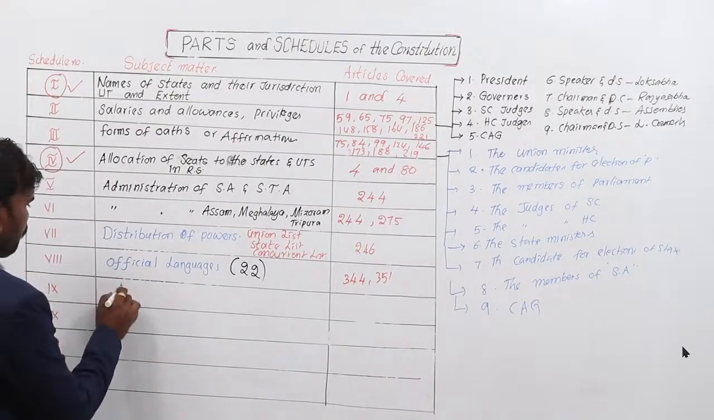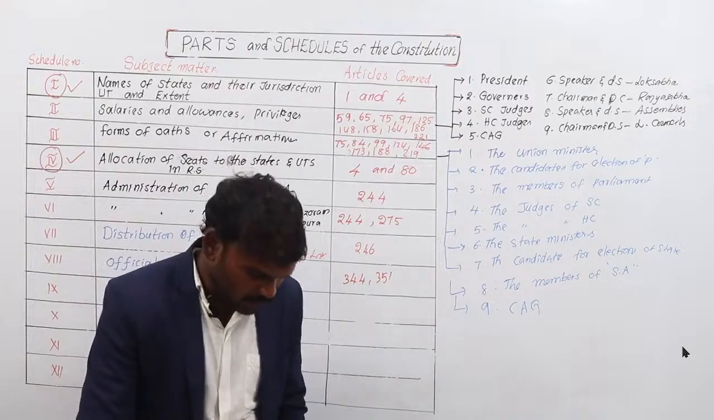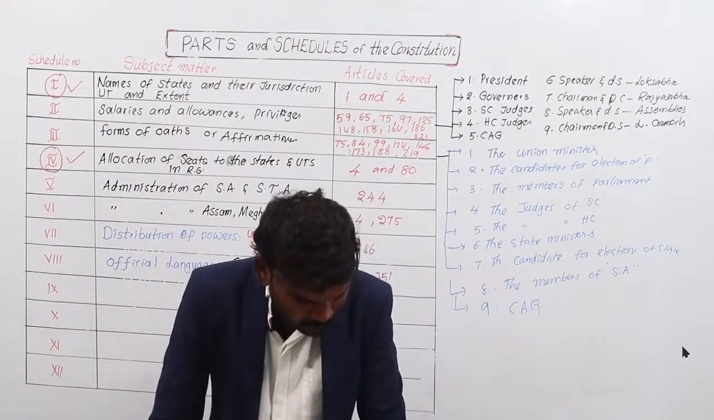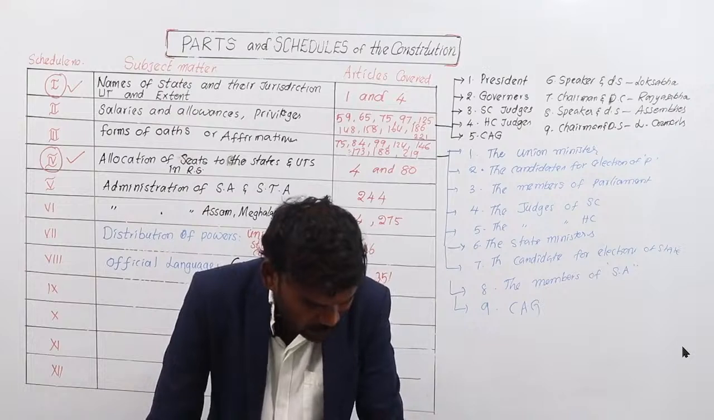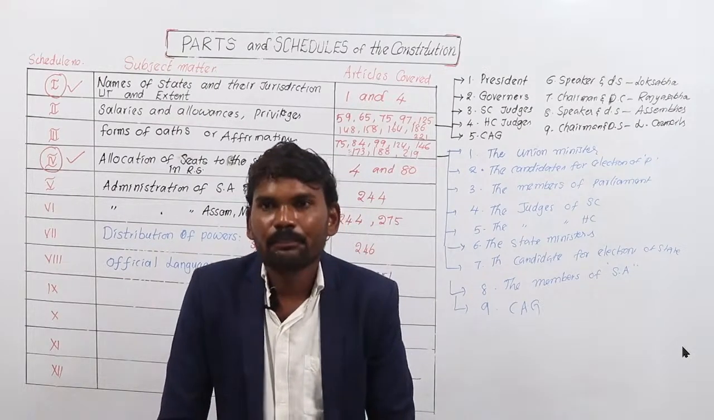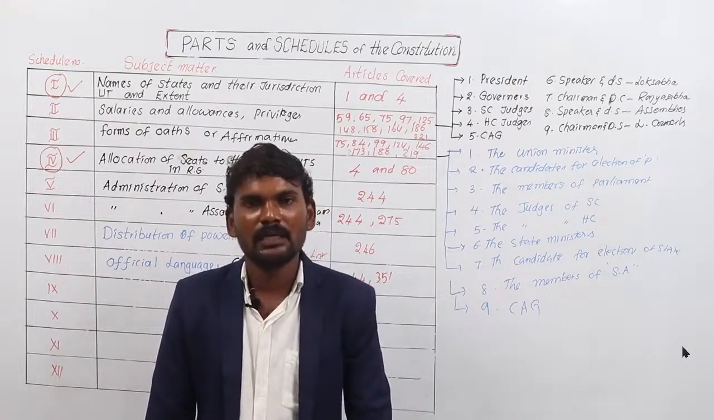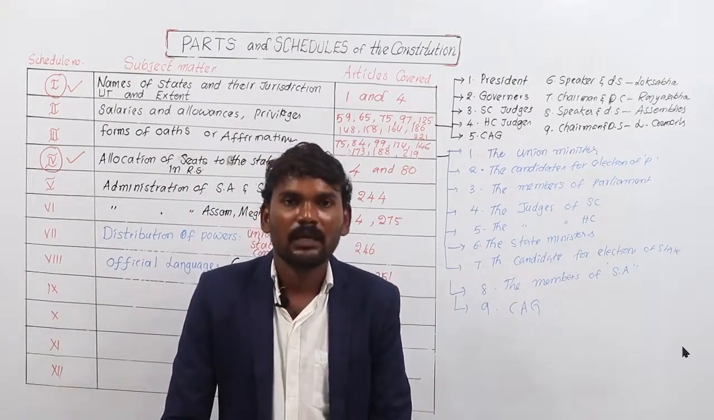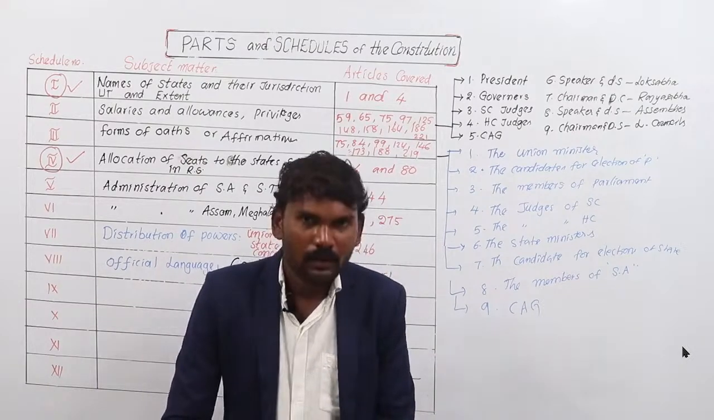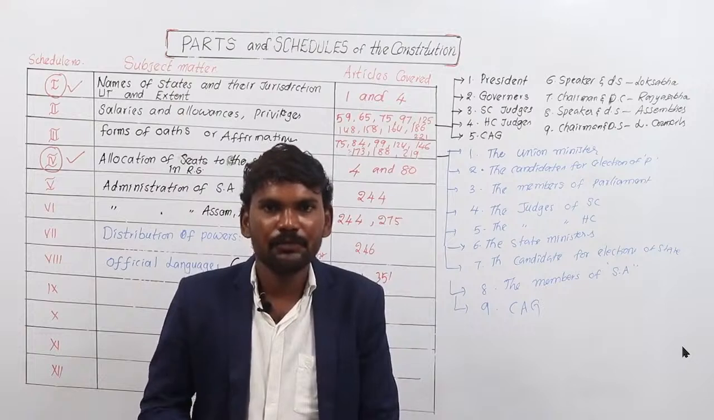acts and regulations of the state legislature dealing with land reforms, abolition of the Zamindari system and other matters. The 9th schedule consists of different types of acts enacted by the parliament and state legislatures relating to land reforms, abolition of the Zamindari system, reservation systems and so on. In general, the 9th schedule does not come under judicial review.